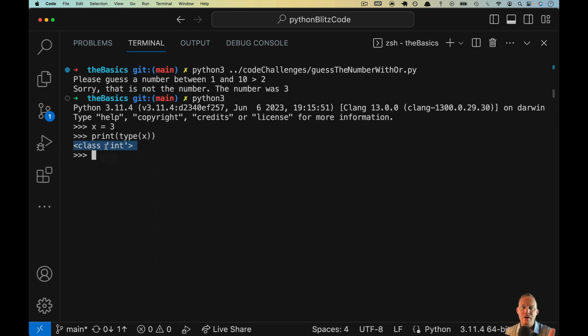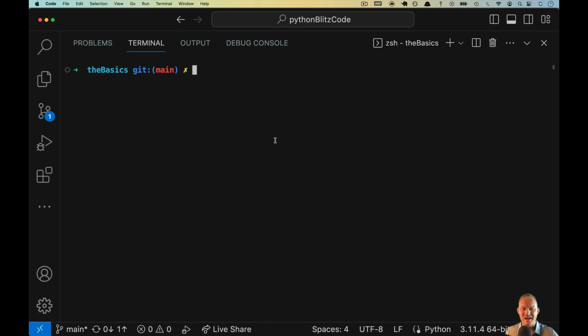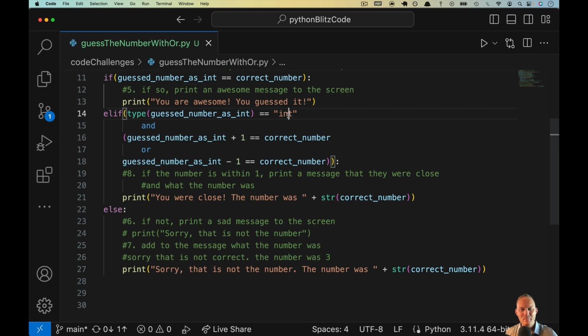It doesn't kick back literally int, it kicks back class int. I'm going to copy that, and you don't need to. Just as a hint, this is not going to work. I'm going to paste that in here. So this is what it printed out to the screen. Let's check to see if type equals that.